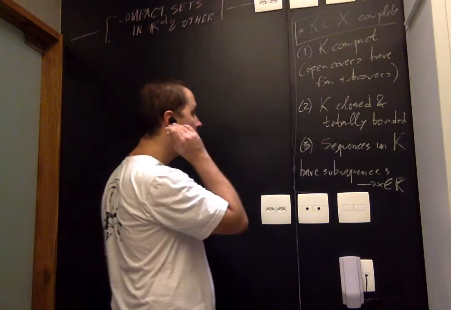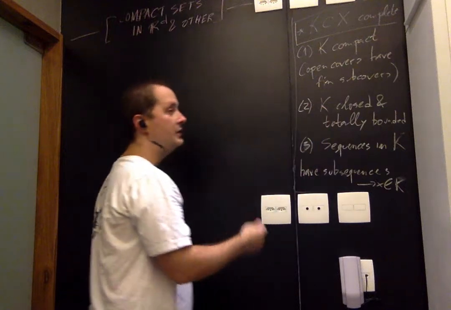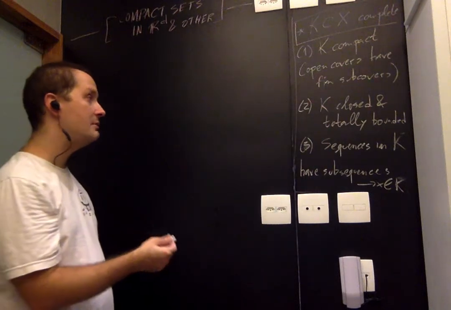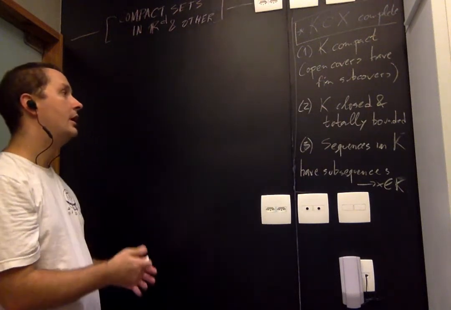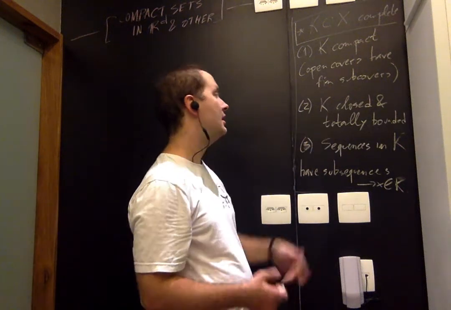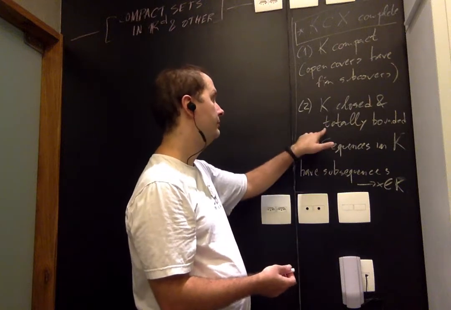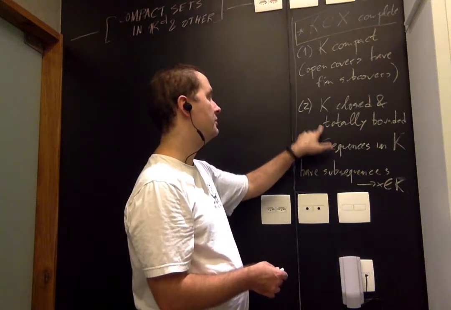Totally bounded means that it has finite epsilon covering numbers, meaning I can cover K by a finite number of balls of radius epsilon for any epsilon. Or the largest epsilon packing contained in K is finite, for any epsilon. Okay, so this is criterion number 2.